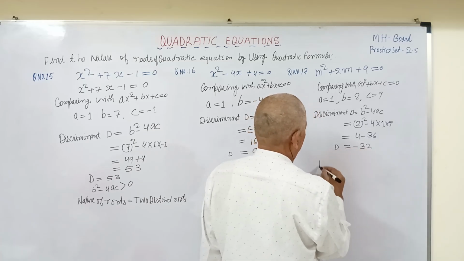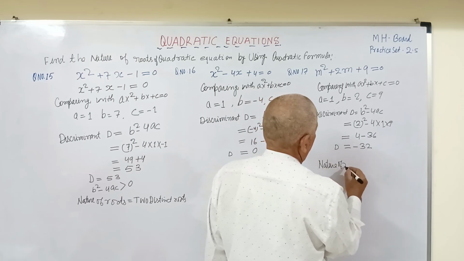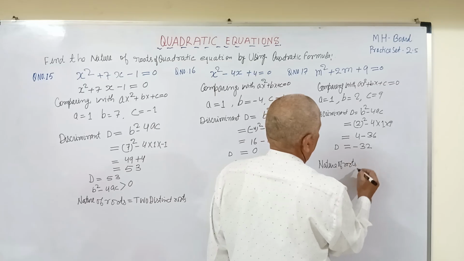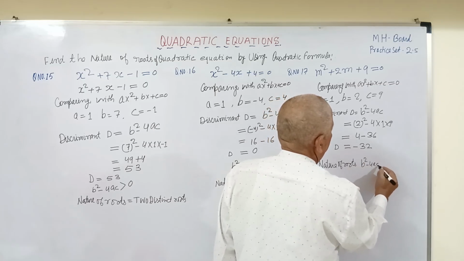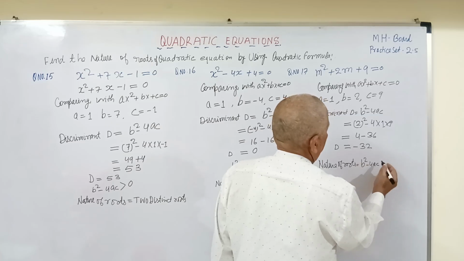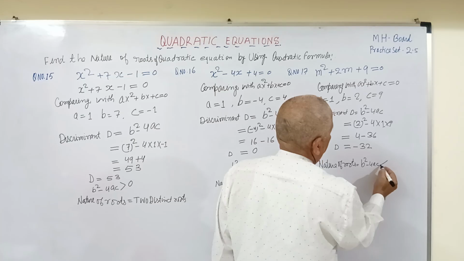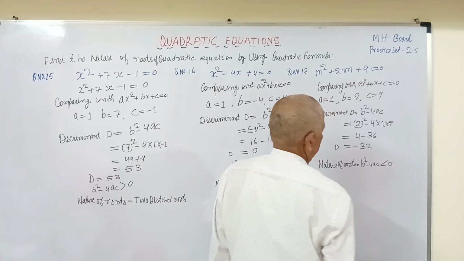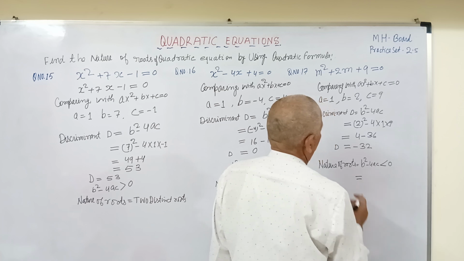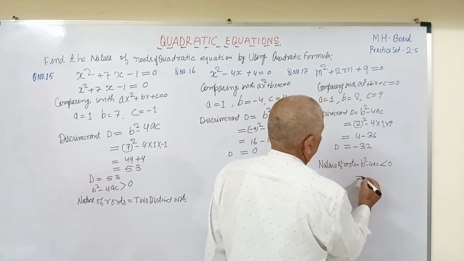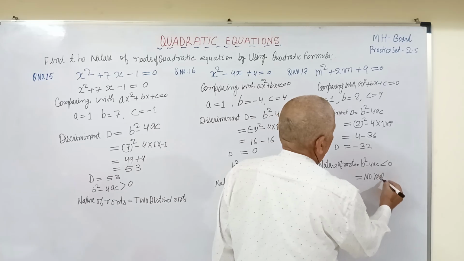It means nature of roots, that is b square minus 4ac is less than 0. So nature of roots will be no real roots.